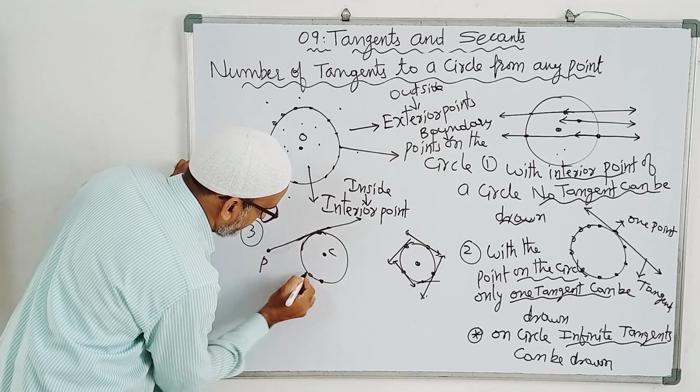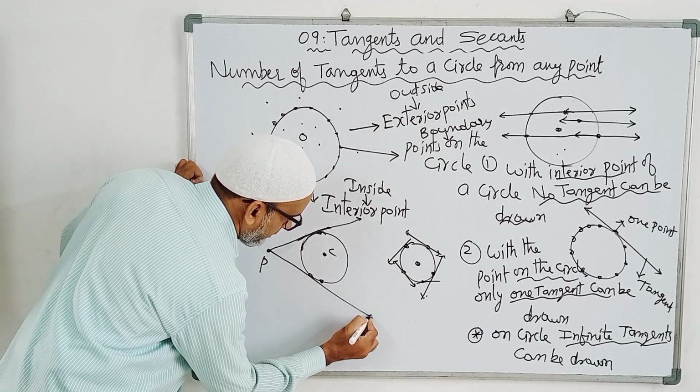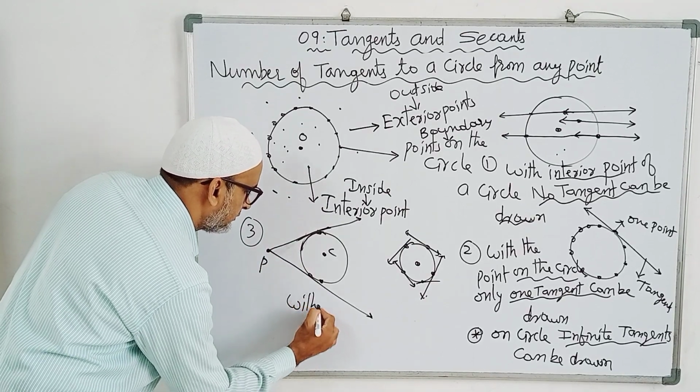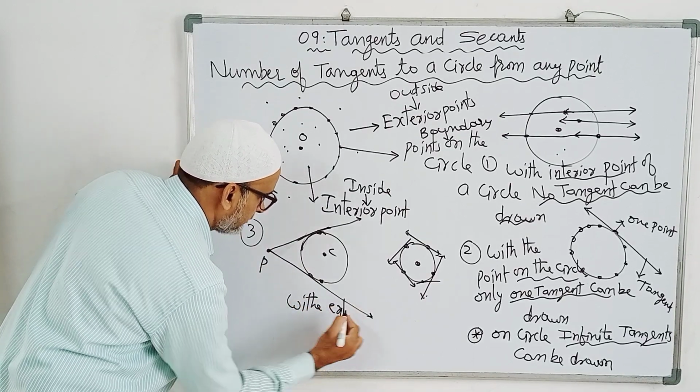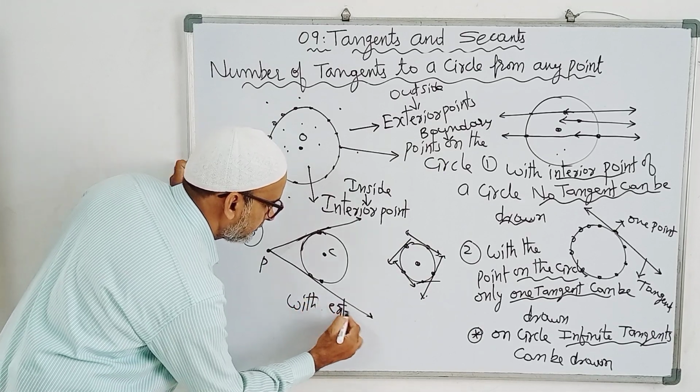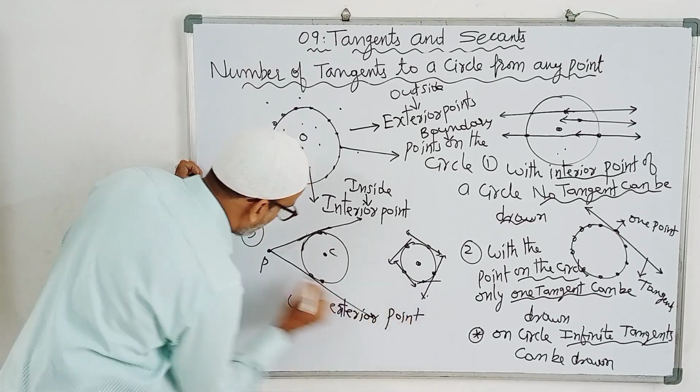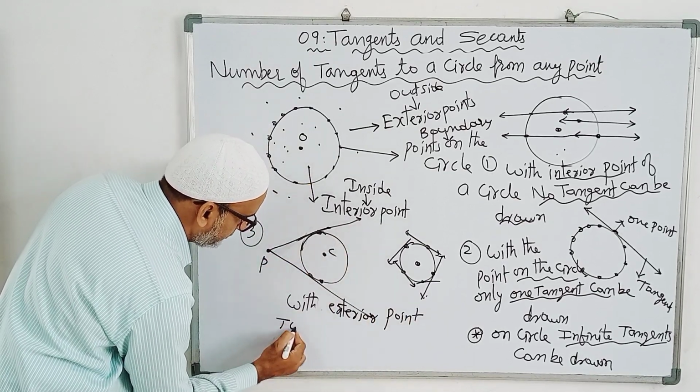With an exterior point, two tangents can be drawn.